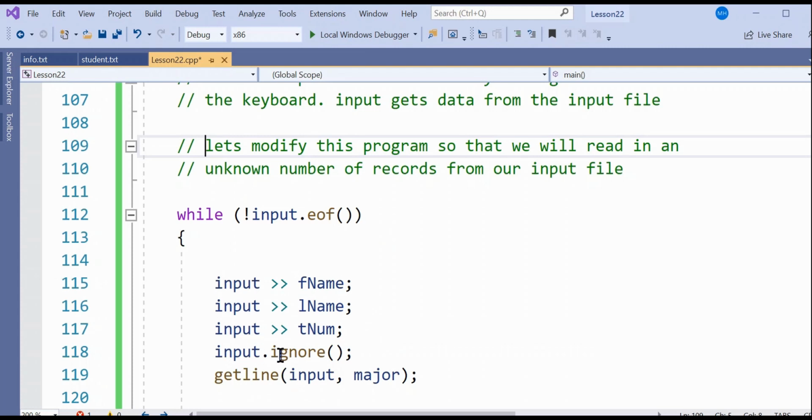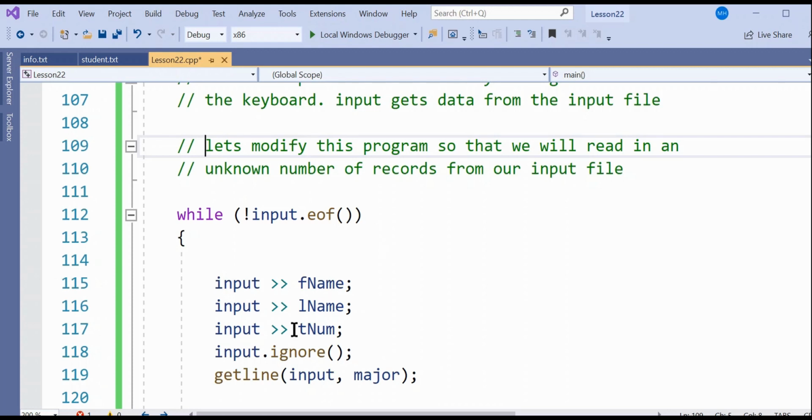We have an input ignore because this is the same as cin, which means it has that little newline character included with it. So we ignore that newline character and then use getline to input the major, because majors might have more than one word, like computer science. That's two words for the major.